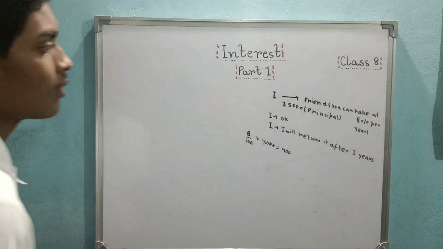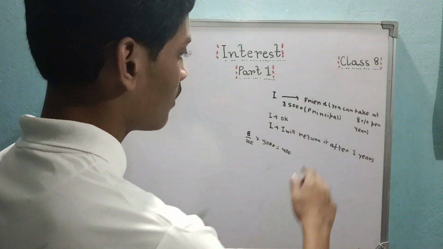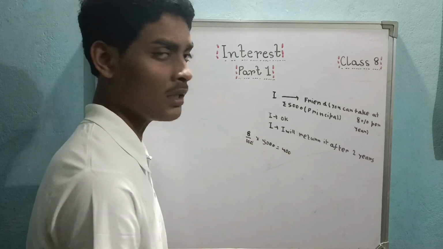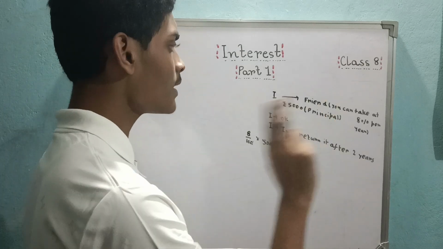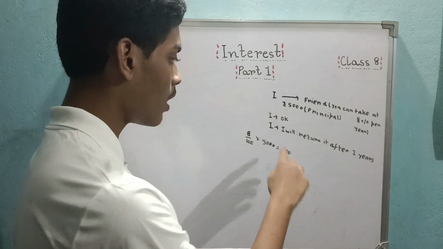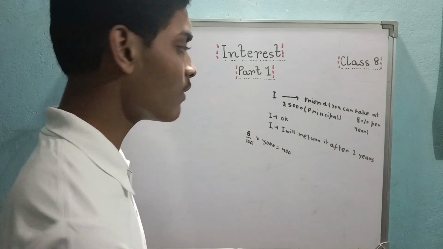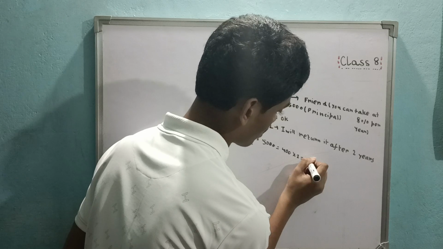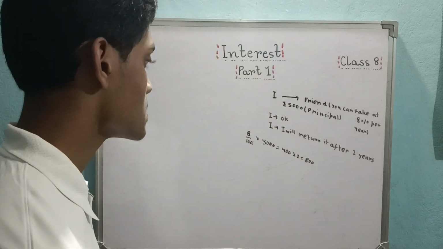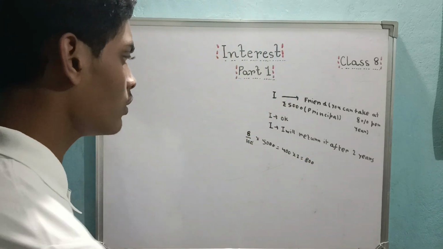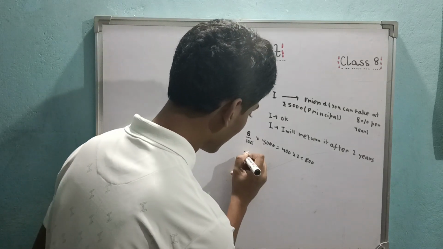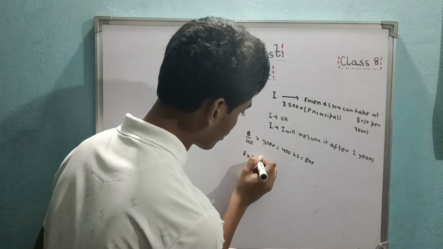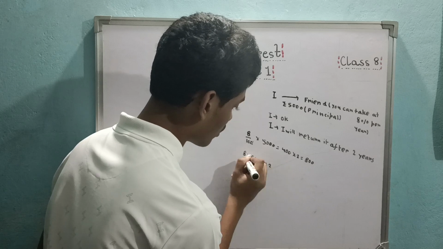Now, for how many years am I taking the money? 2 years. So the interest will be calculated for 2 years. So if 1 year's interest is this, then 2 years interest will be into 2, equal to 800. Actually, I can also do this calculation quite easily: 8 into 5000 into 2 divided by 100.